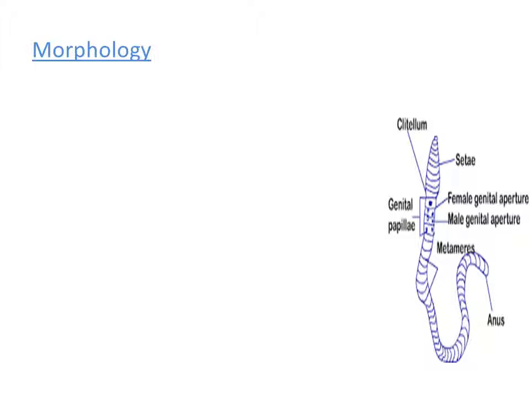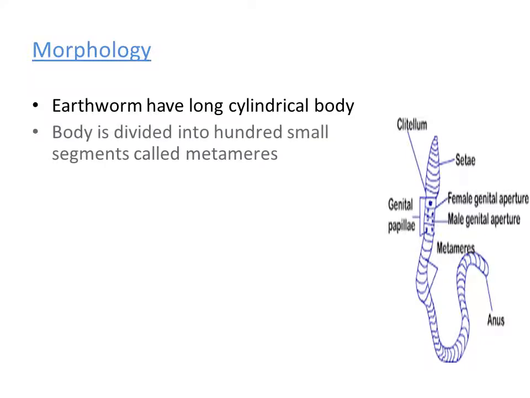You can notice in the diagram, the animal looks cylindrical in shape. The earthworm has a long cylindrical body, more or less cylindrical in shape. The body is divided into 100 small segments called metameres.